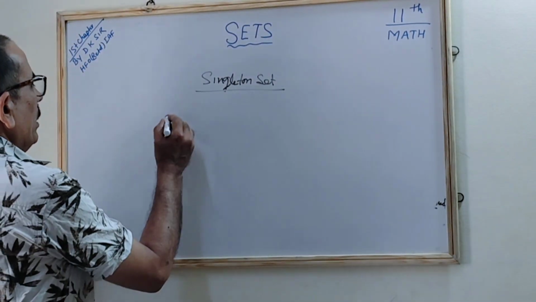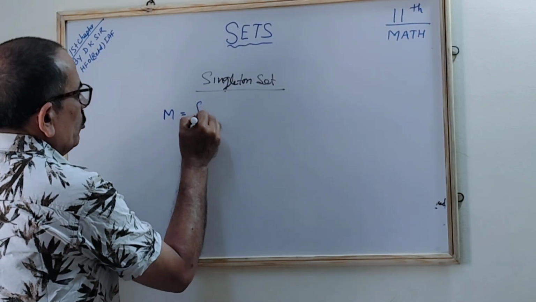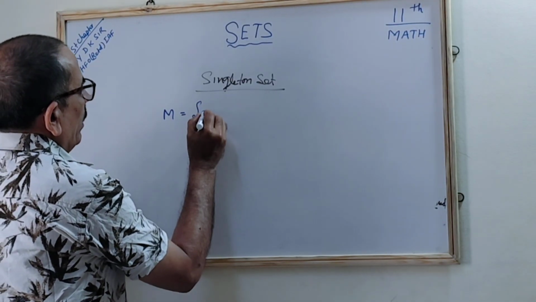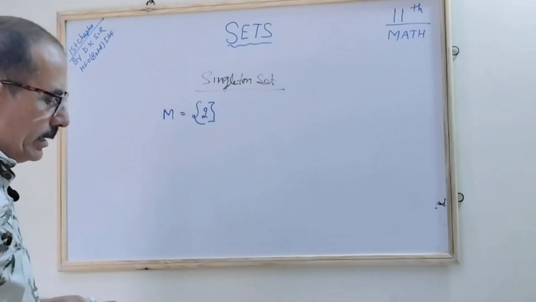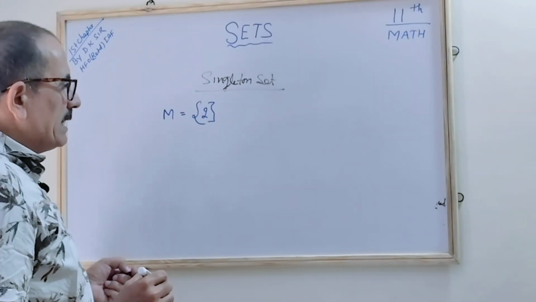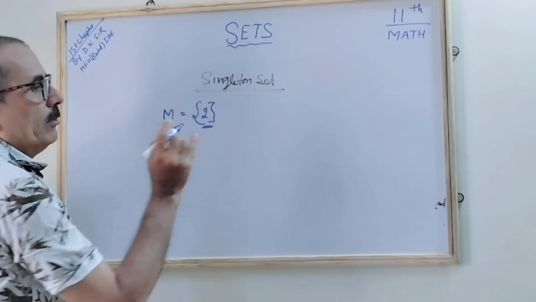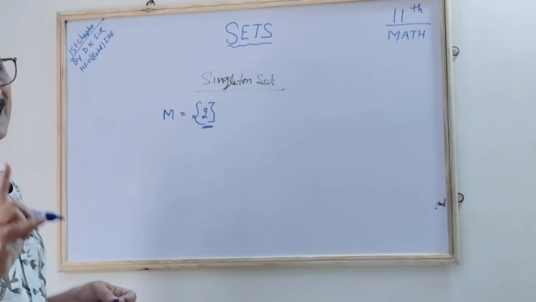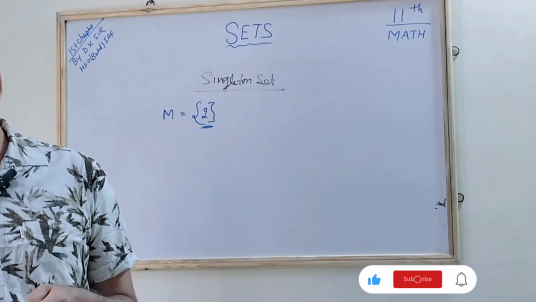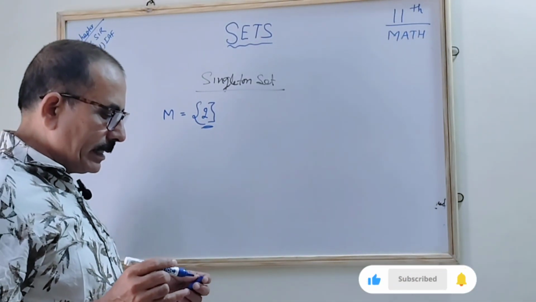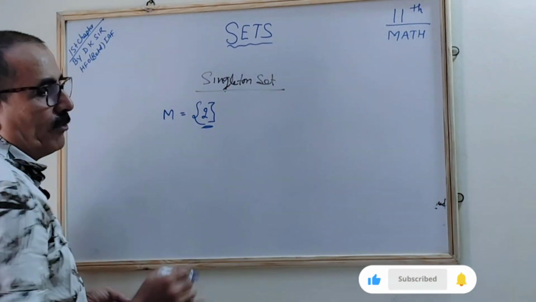For example, M is a set where you find that there is only the 2. Correct? Only one element is there. That is 2. The set consists of a single element. Here 2 is the only one element. Where you find that a single element is there, we say that set is a singleton set. Correct? The singleton set. Understood? Okay. So this is how you can write it in the roster form.